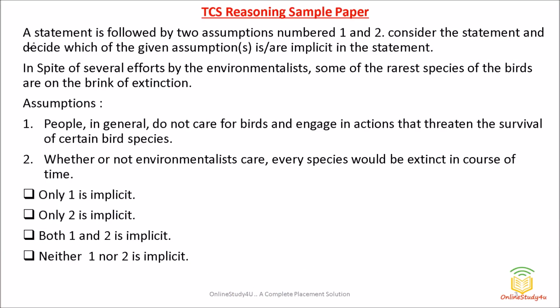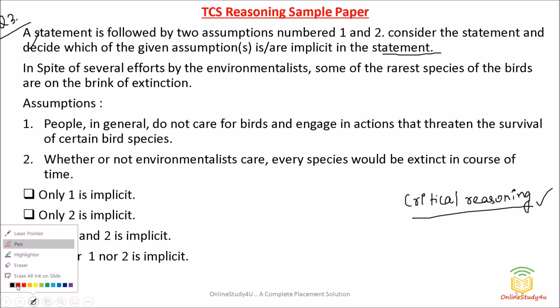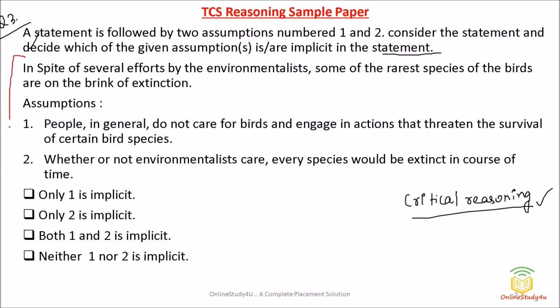Now friends, question number 3. So friends, this is a question from critical reasoning. So in Infosys also we had a lot of critical reasoning problems in the examination. Okay, now what we have to do, friends, is understand this kind of question. A statement is followed by two assumptions, number 1 and 2. Decide which of the given assumptions is or are implicit in the statement. So here English also will matter. You need to understand the question first.